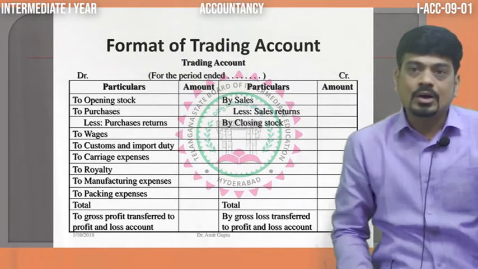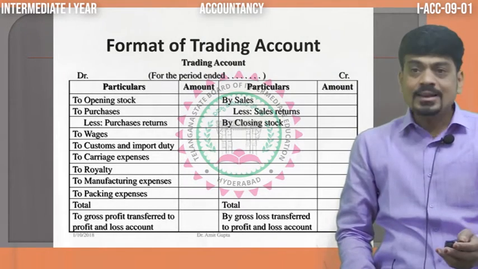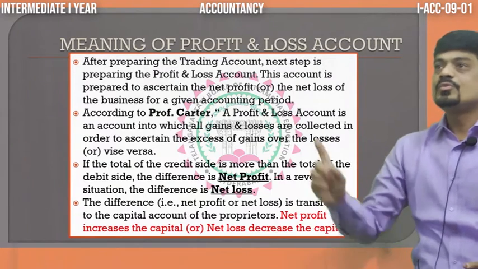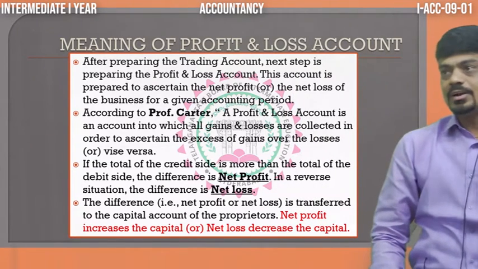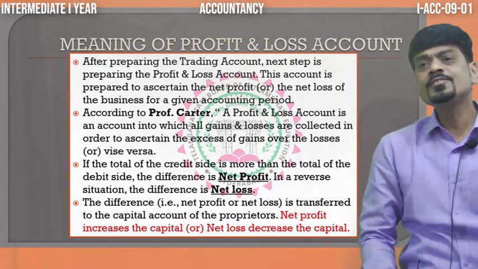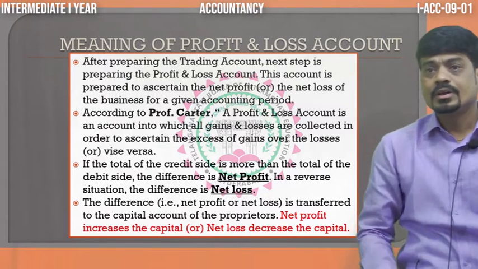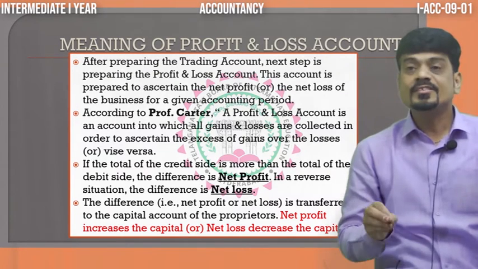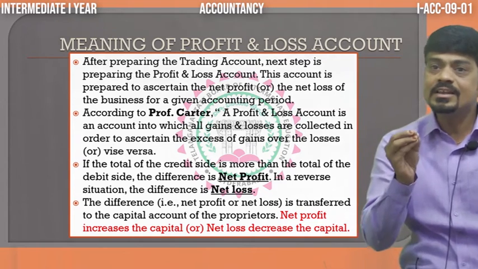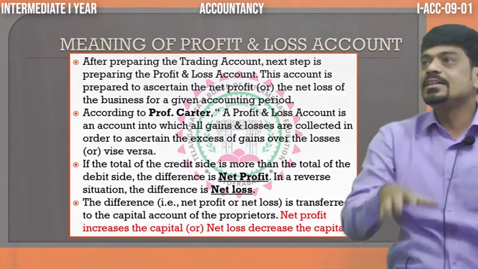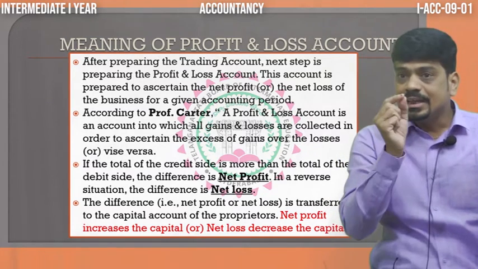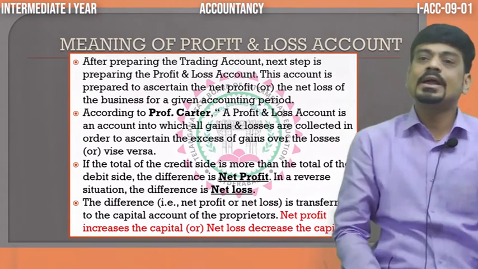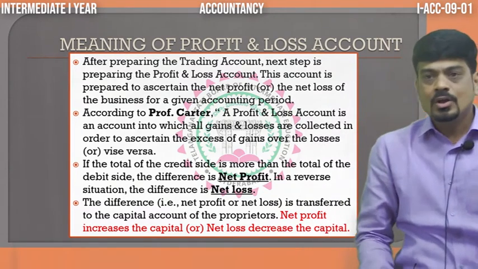So, trading account, the first part. Then comes the second part of the final accounts, which is called profit and loss account. What is this profit and loss account? This is an account which is prepared as a second step of finding the profit. In the first stage, we calculated or determined gross profit or gross loss.